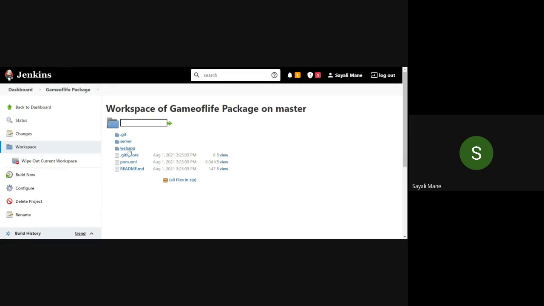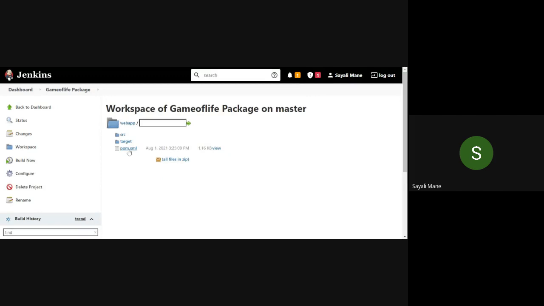Here click on the web app. After that, second option, you have to click on the target and see. Here you will see the war file. So war file indicates that your respective file is a package phase. It has compiled successfully or you have built the package successfully. So this is what your war file indicates. Done. So please take a screenshot of it and highlight this web app.war file.